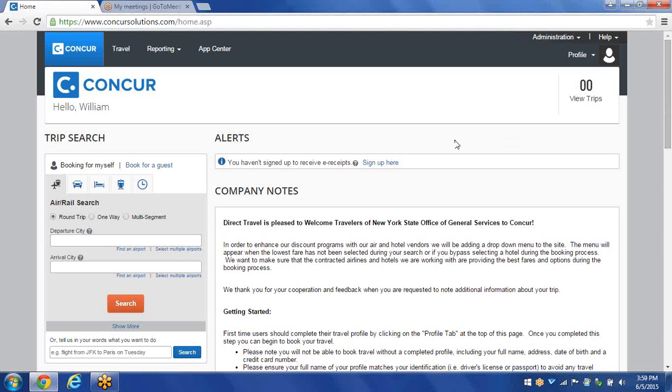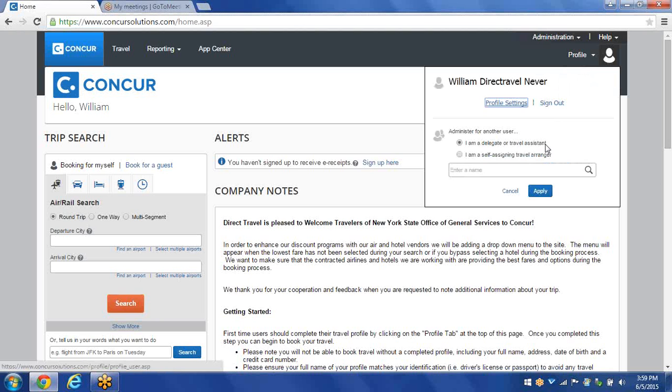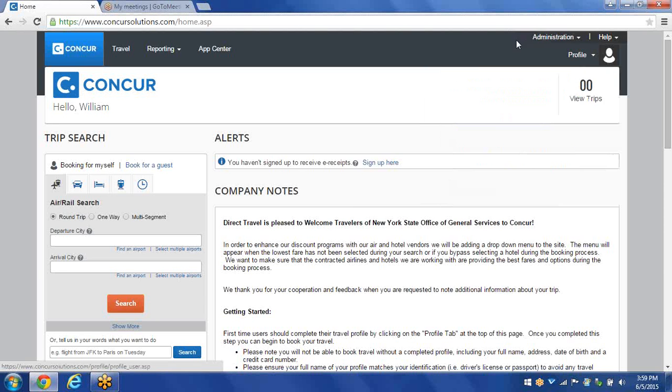So as I scroll up to the top of the page, this is the home page. If you are a travel arranger and you need to book travel for someone else, in the upper right-hand corner of the screen you see Profile. When you click on Profile, type in the traveler's name in the field and then click Apply, and then you may book travel for that person. But for this demonstration, I'm going to book travel for myself.